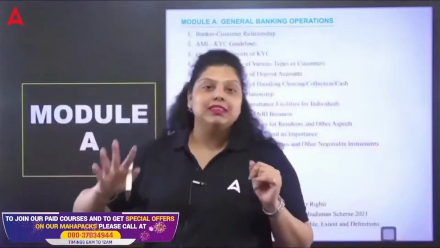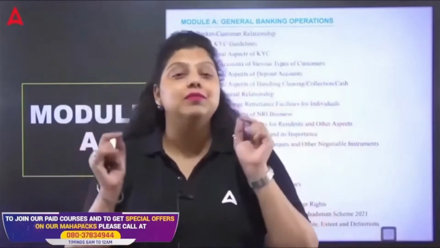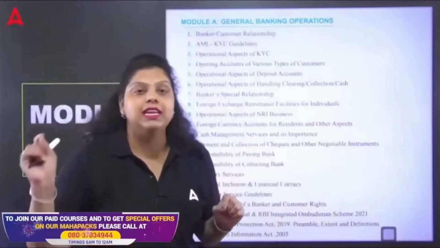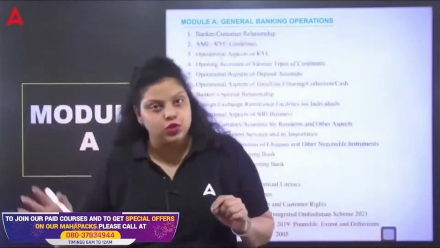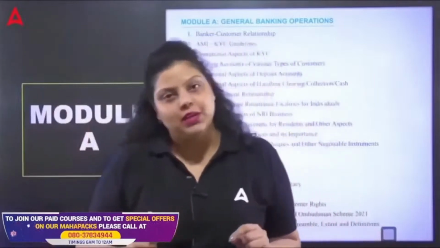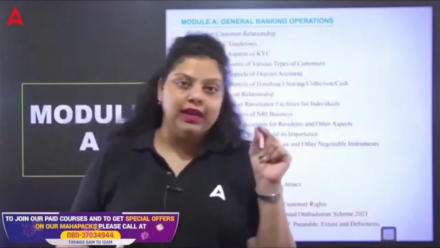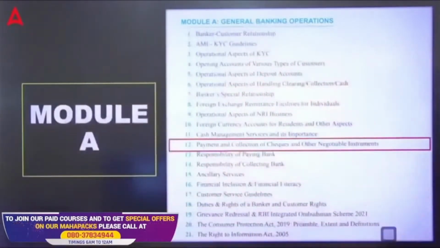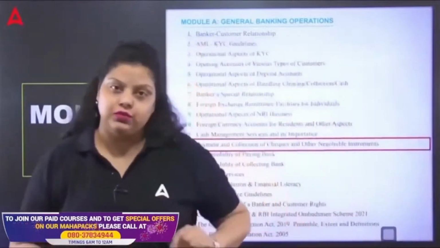So this session is properly for principles and practices of banking. As you know, Monday to Friday, we are meeting at 7 a.m. for your PPB subject, in which every day we discuss a particular topic on which a certain number of questions will be discussed with explanation. In this session we are going to talk about module A of your PPB and chapter number 12, payment and collection of cheque. Principles and practices of banking covers 55 units.